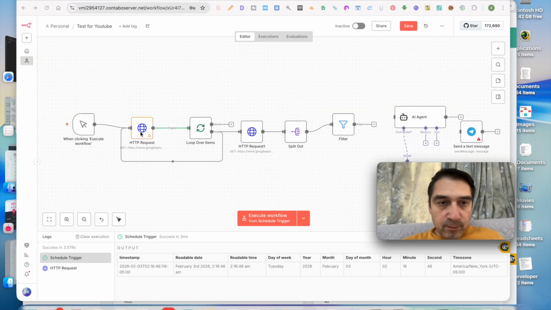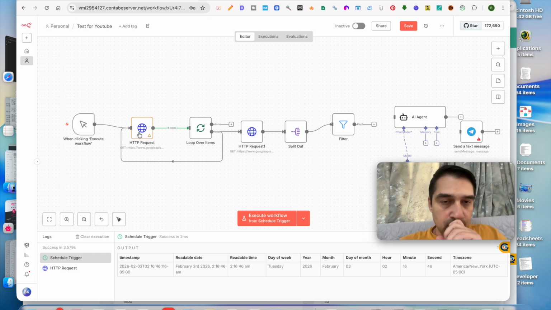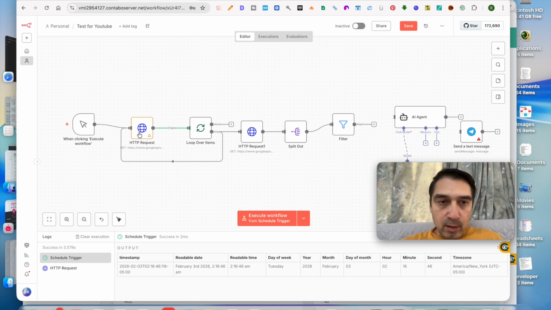All right, so I made a bit of a mistake with the HTTP request. Just want to show you guys so that you don't make the same mistake.